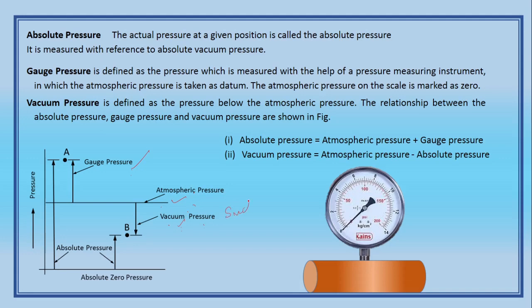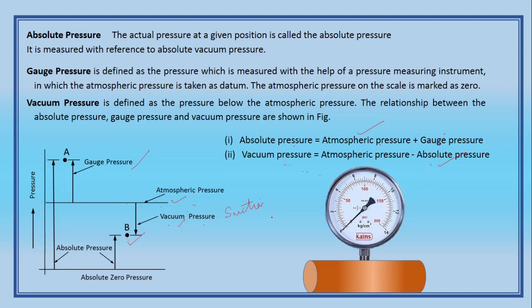So to suck, we have to have a negative pressure. The B point is below the atmospheric pressure. That is why it is vacuum pressure. You understand? So by formula, absolute pressure for a gauge pressure is atmospheric plus gauge pressure, and for vacuum pressure, atmospheric pressure minus vacuum pressure. In case of vacuum, atmospheric pressure minus vacuum pressure is absolute.